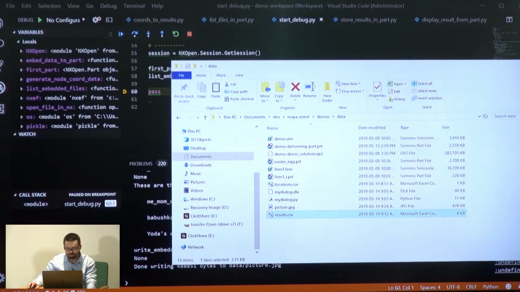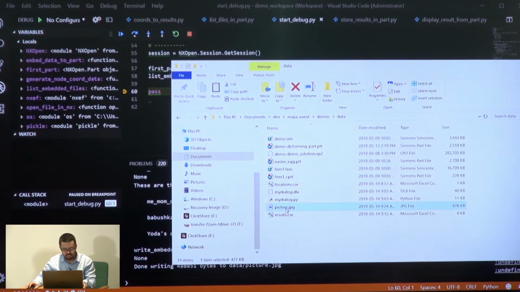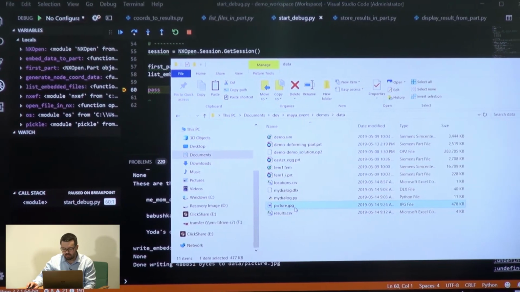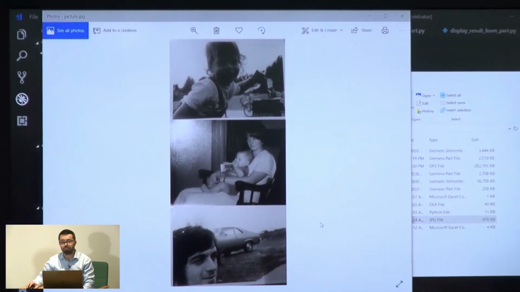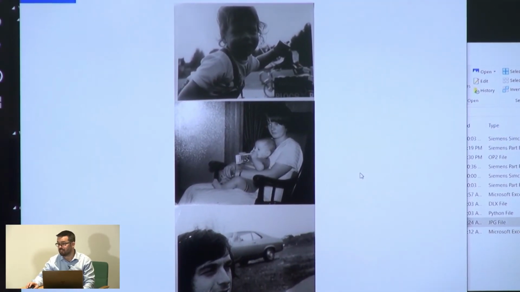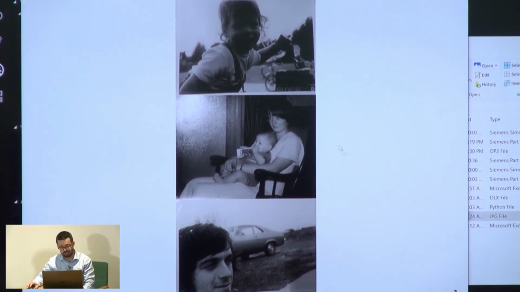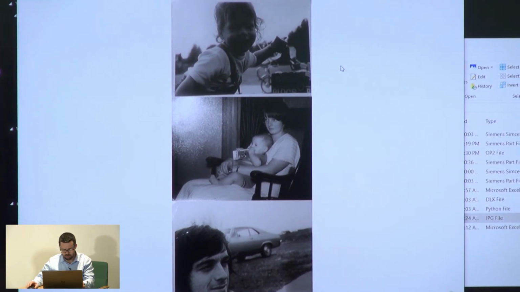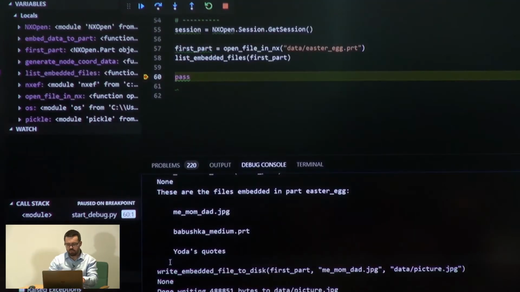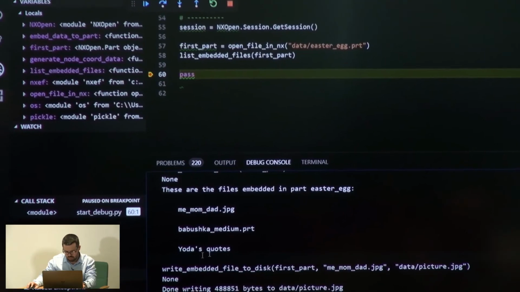Let's go have a look. Sure enough, now I have a picture.jpg file here. And if I open it, yep, it's a picture. And this is, ladies and gentlemen, Etienne in his glory when he was 1 or 2, I can't remember. He didn't tell me, but basically, yeah, you can save binary data to a part file as well if you want. Very nice.